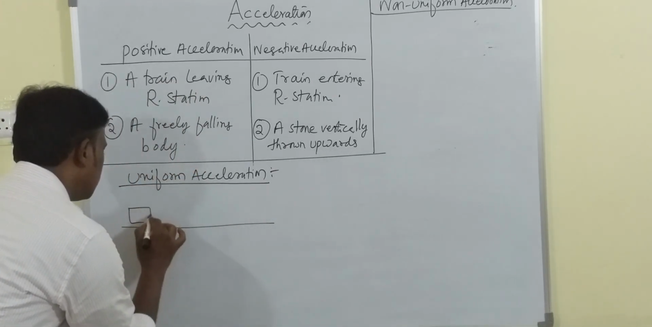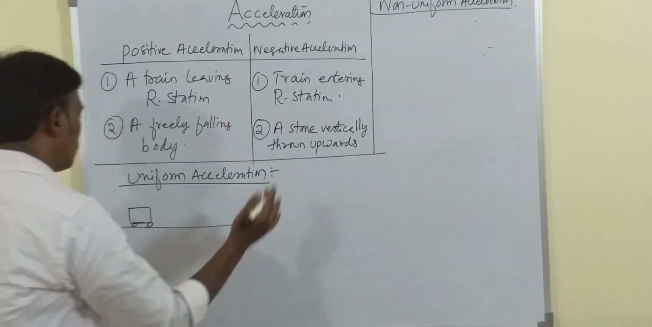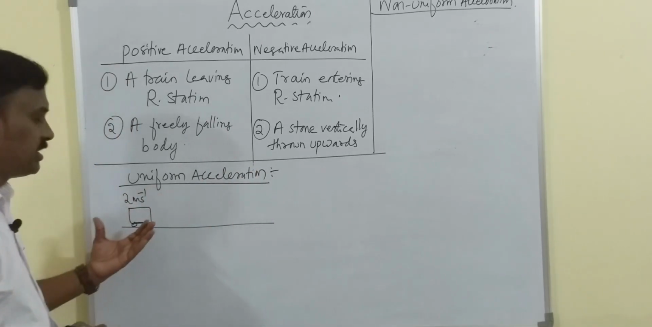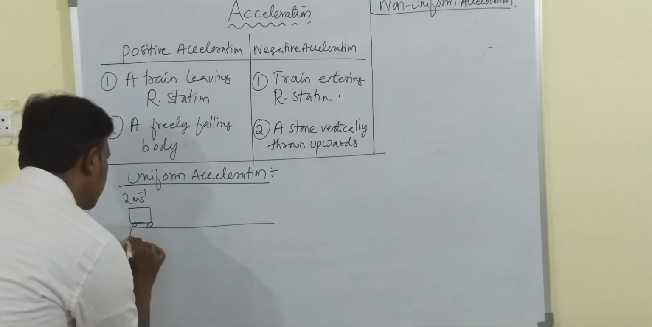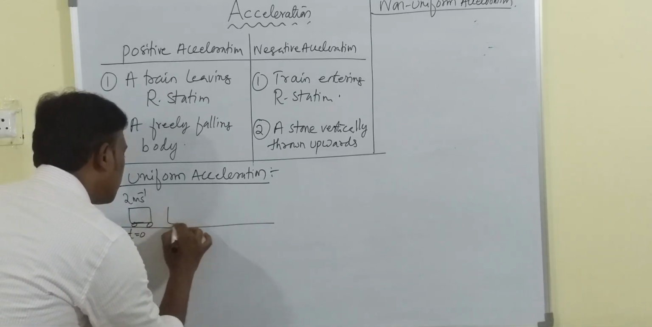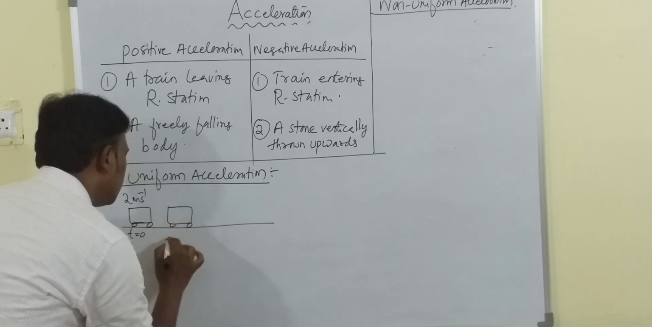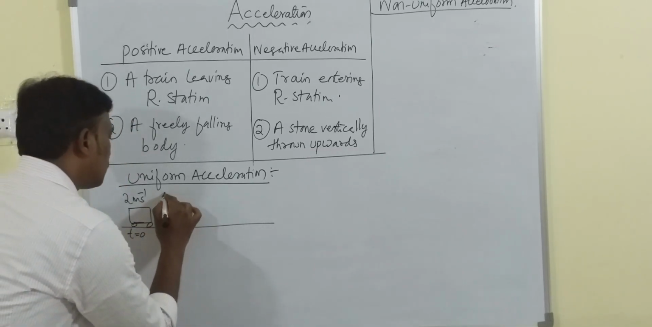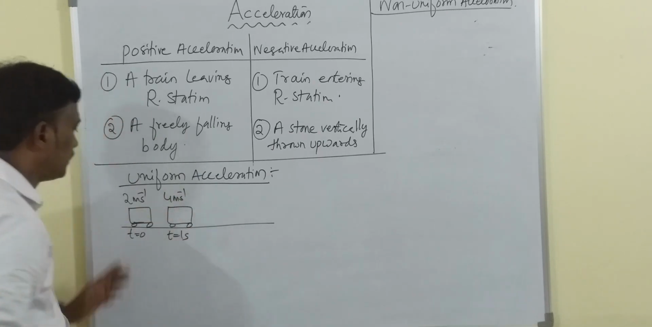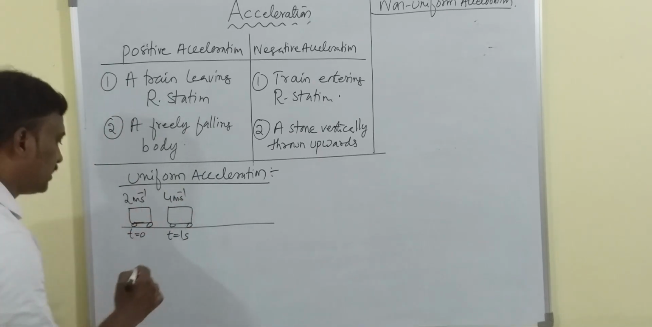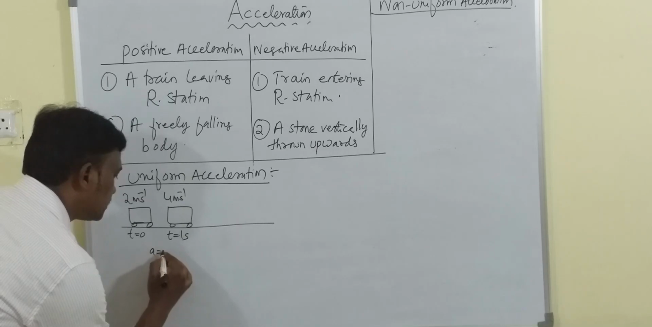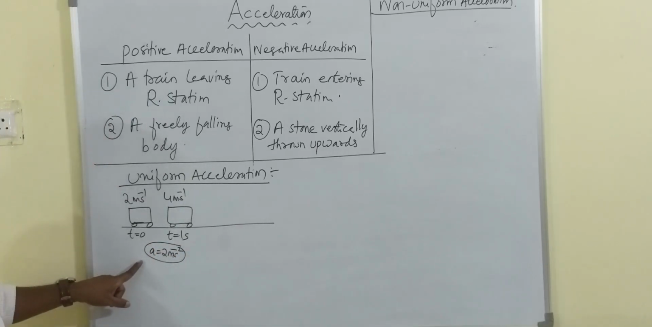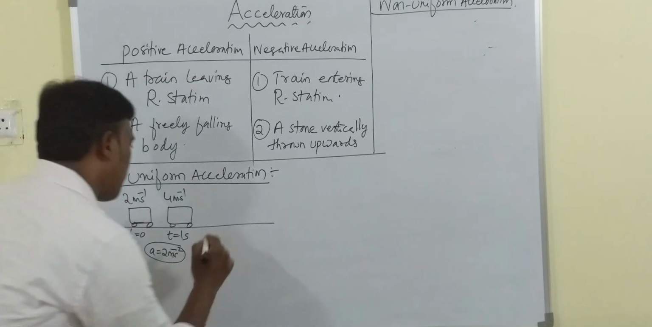Let me write an example here. The body is traveling like this, 2 meter per second initially, at t is equal to 0, and at t is equal to 1 second, it got 4 meter per second. So what is the change of velocity? The change of velocity is 2 meter per second squared. Acceleration is 2 meter per second squared.